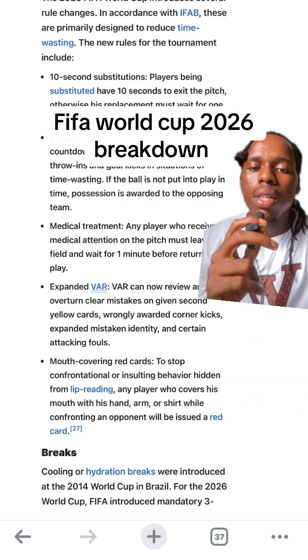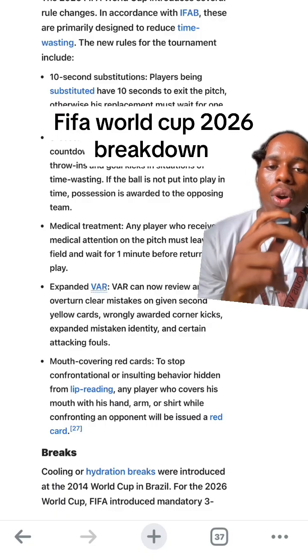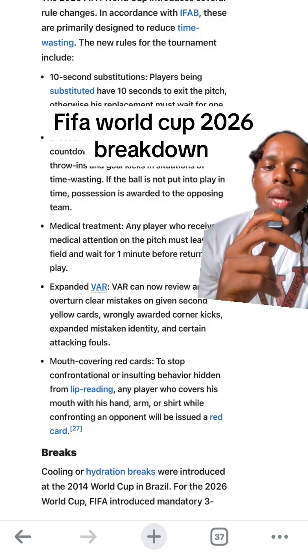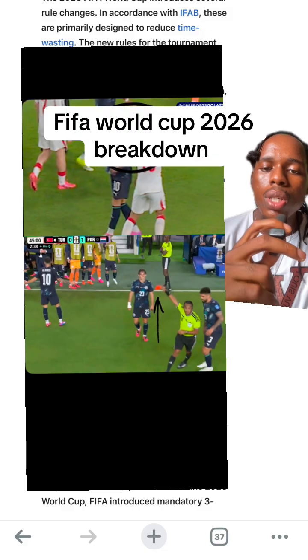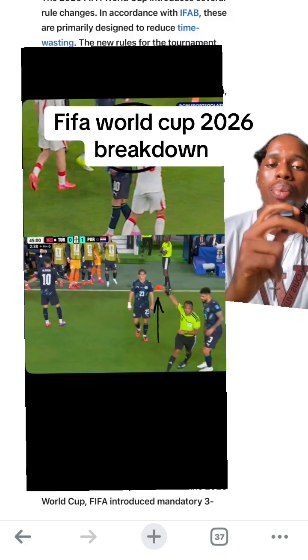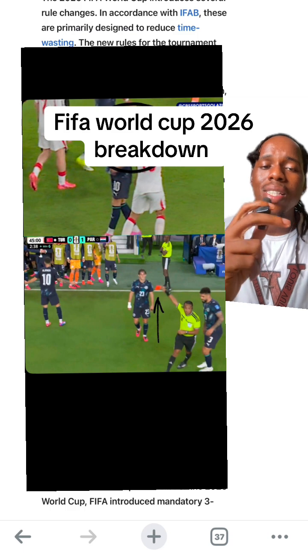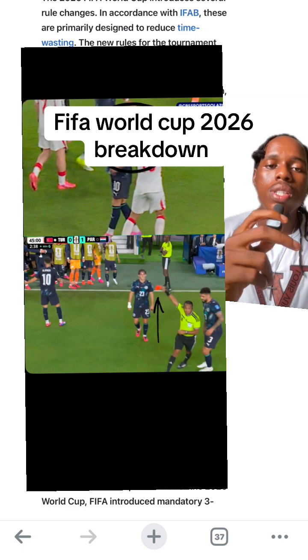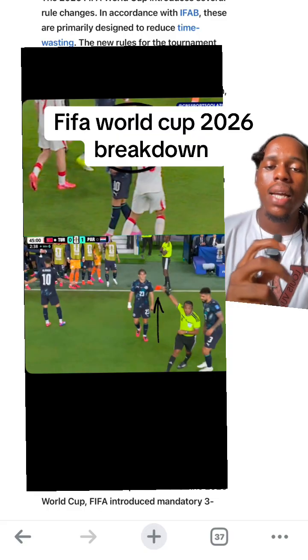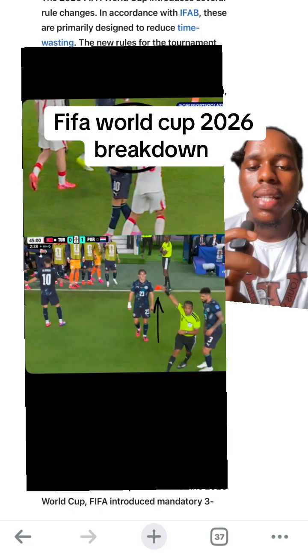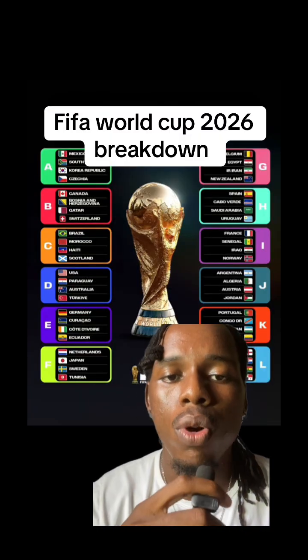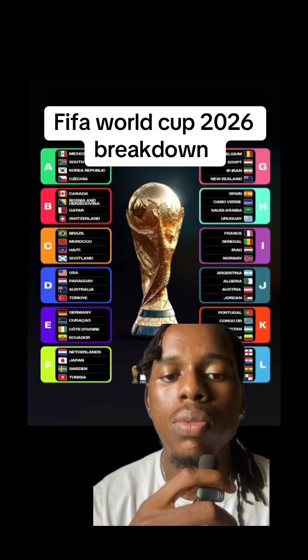Mouth covering red cards, to stop confrontational insulting behavior hidden from lip reading. Any player who covers his mouth with his hand, arm, or shirt while confronting an opponent will be issued a red card. So, for example, what happened between Prestiani, was his name, that Benfica player, and Vinicius, it's not going to happen again. Any player that is caught covering his mouth when confronting a player is a straight red. I think that is nice. So those are the new updates that were made to the competition and the new rules.